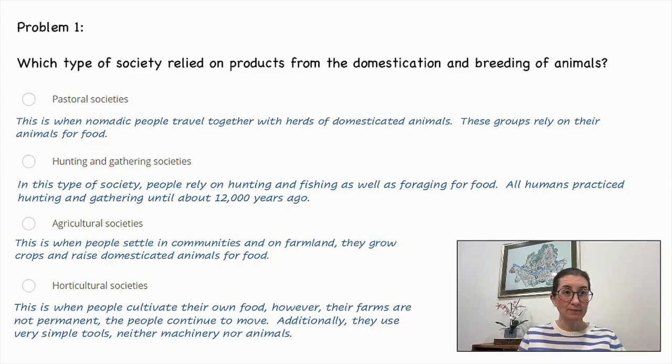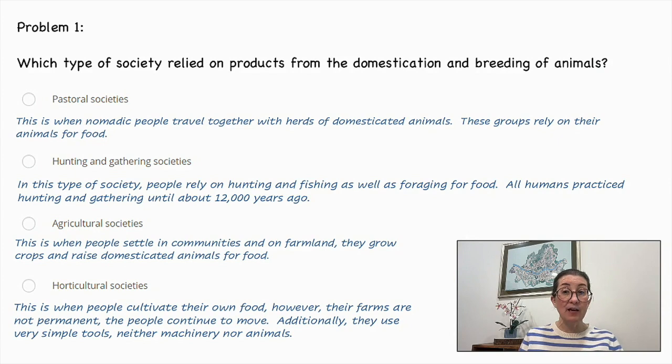Problem number 1. Which type of society relied on products from domestication and breeding of animals? Pastoral, hunter-gatherer, agricultural, or horticultural? Let's look at the definitions of each. Pastoral. This is nomadic people traveling together with herds of domestic animals. These groups rely on their animals for food.